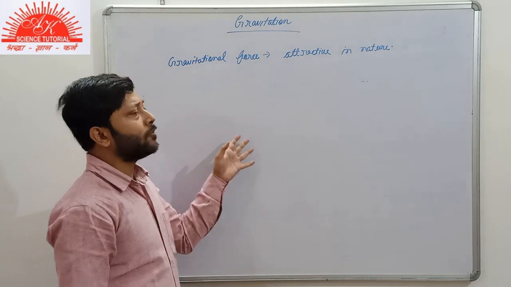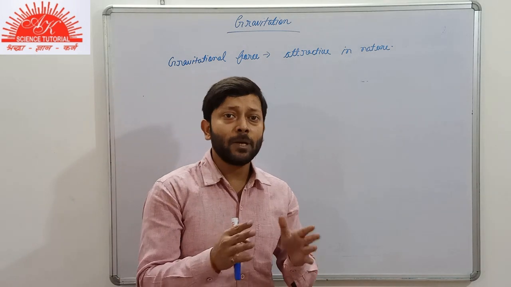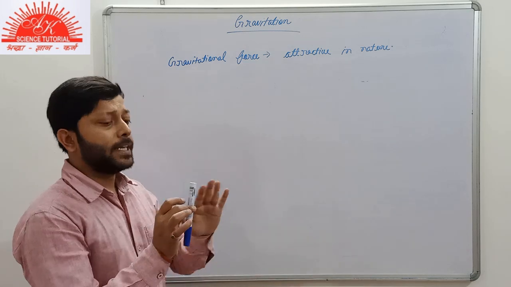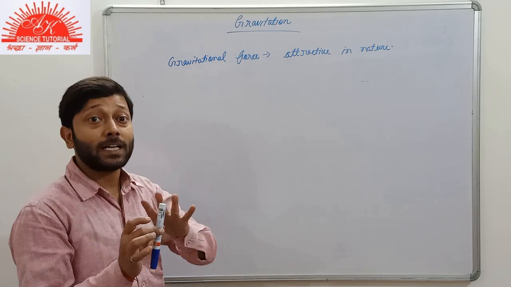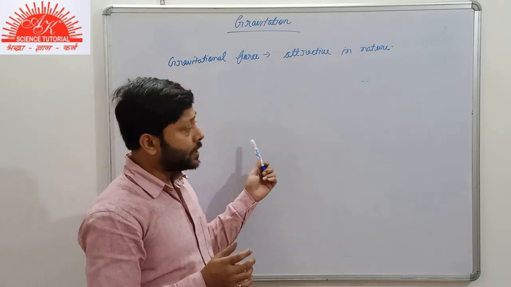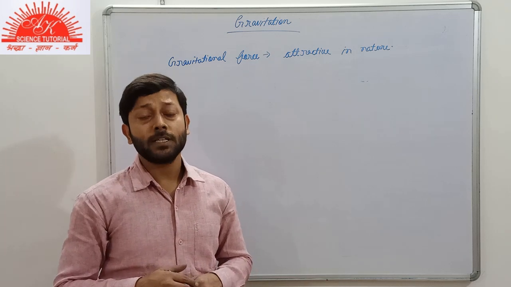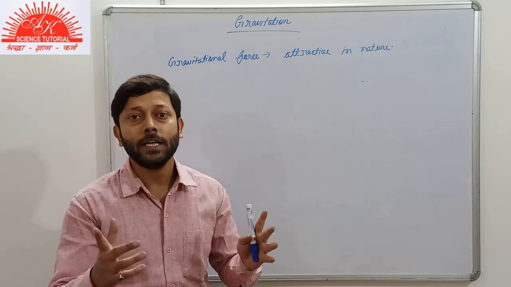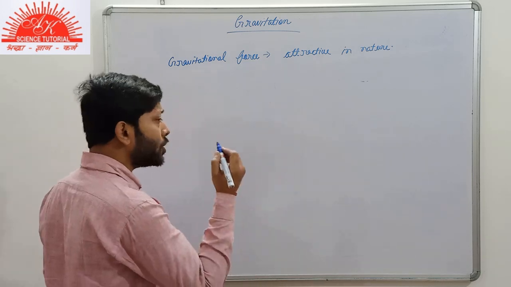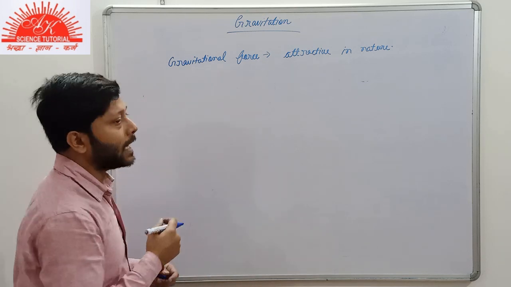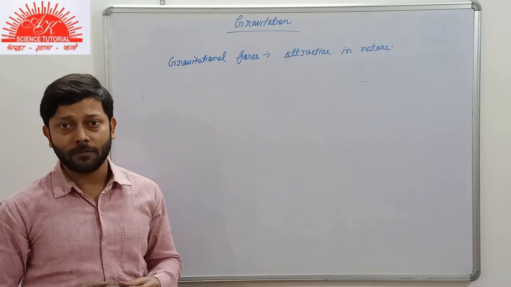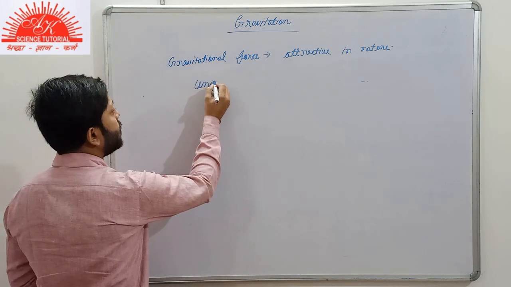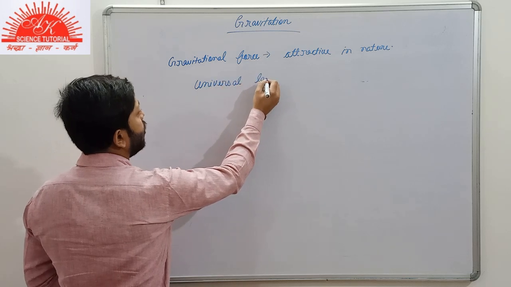You know that the gravitational force acts between any two bodies in the universe, such as this marker and the board. Both the bodies exert gravitational force of attraction on each other. So any two bodies in the universe will attract each other. But what is the magnitude of the gravitational force? For that, we need to know about the universal law of gravitation, or we can also say Newton's law of gravitation.